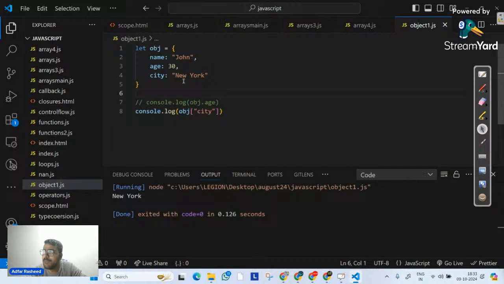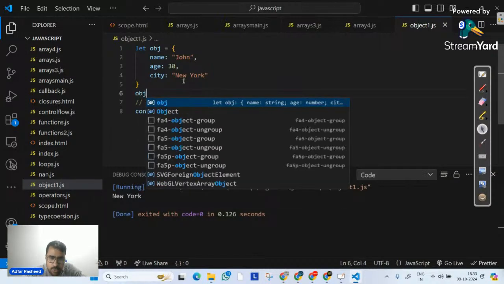Is there a way of overwriting the property of an object directly? Of course, yes. I will simply write obj dot.